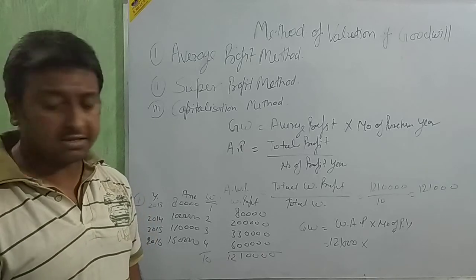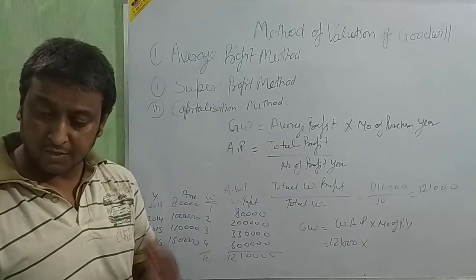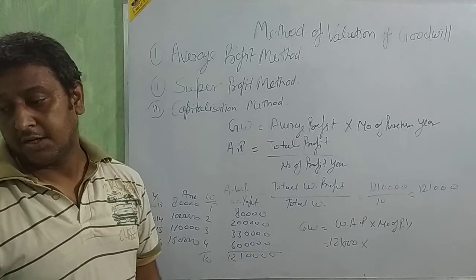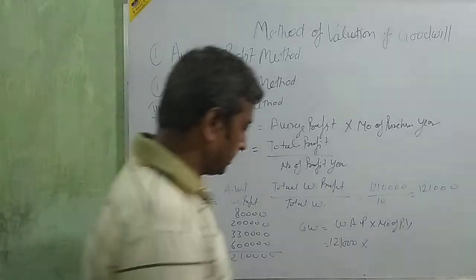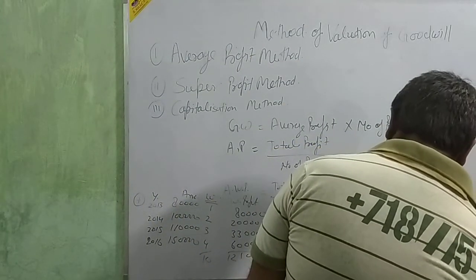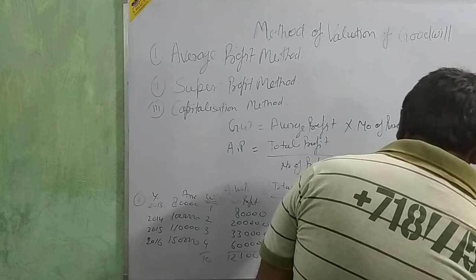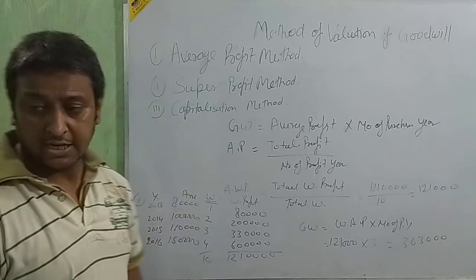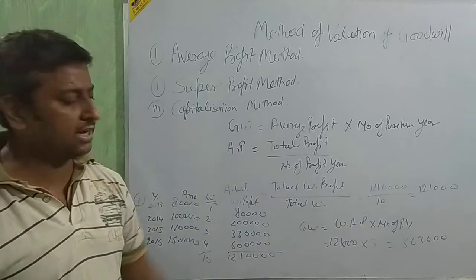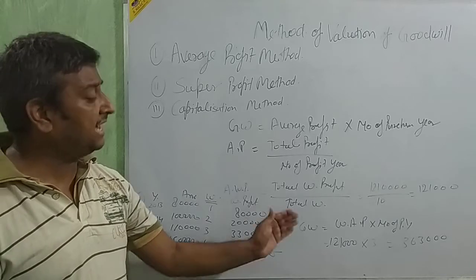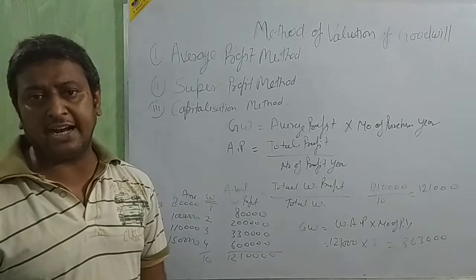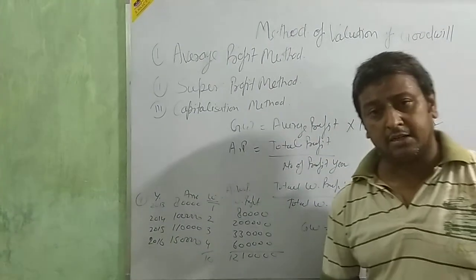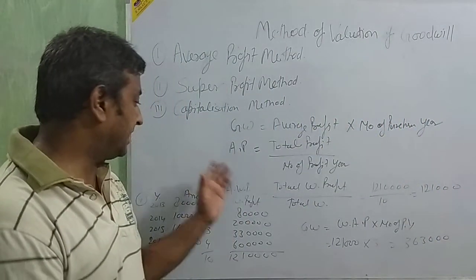See in the question, the number of purchase years. Goodwill will be evaluated on the basis of that, which is given. Read the question: 3 years purchase. 3 years purchase, it means 3 into 1,21,000, which is 3,63,000. The answer is coming, beta. On this way we are going to calculate the weighted profit. Clear? On this way we are going to calculate the average profit method. In this average profit method, weighted profit is also included.